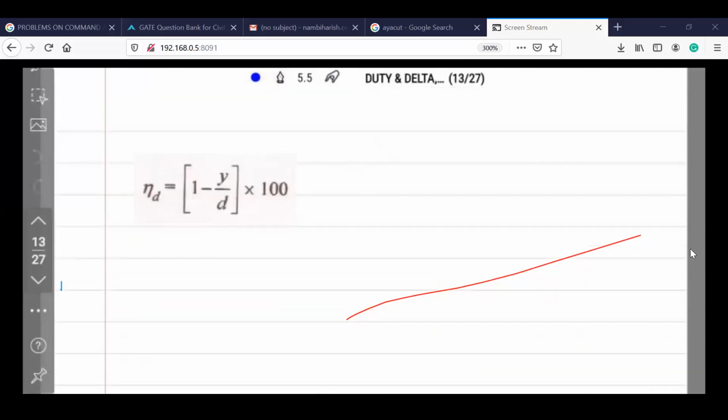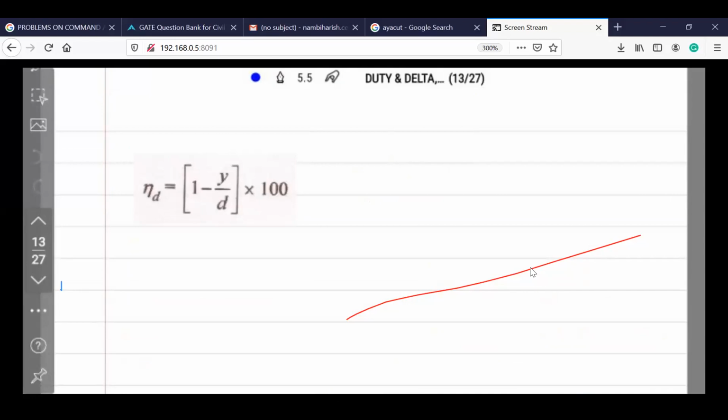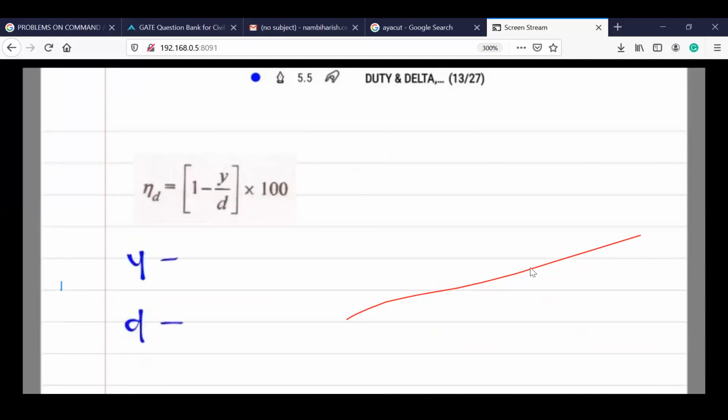Again, a little more explanation. What is Y and what is D? I want to explain here a little bit more. For example, consider we have given water to the field.